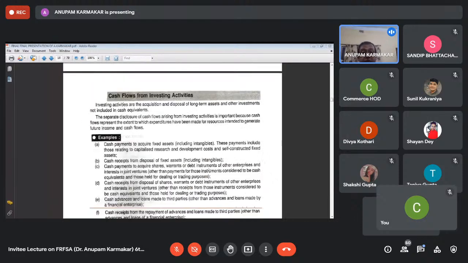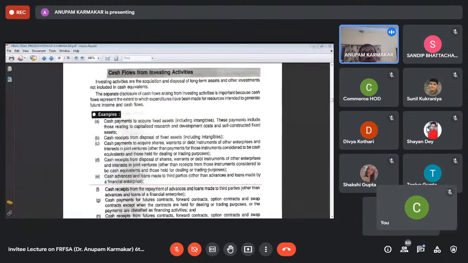Now coming to cash flows from investing activities. Investing activities means if the company purchases any fixed assets, then purchasing fixed assets is an investing activity, and as a result of this activity there will be outflow of cash. If the company sells any fixed assets, then there will be inflow of cash. So purchase and sale of fixed assets, these are called